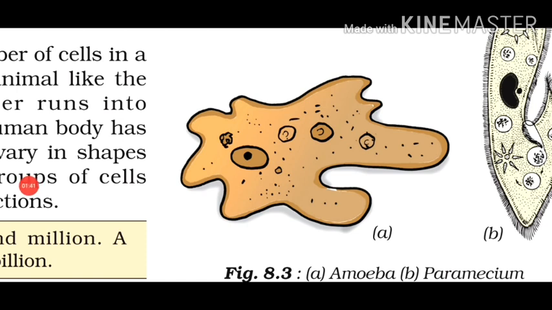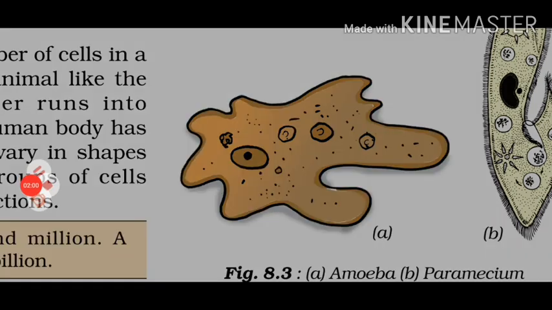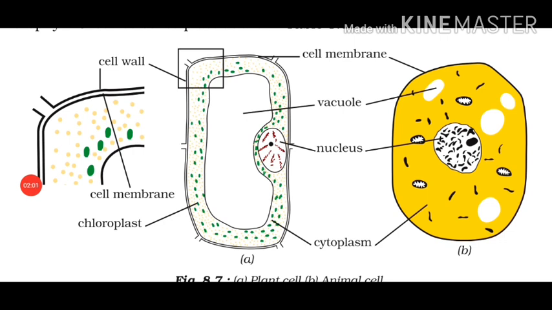Now, all of you would be wondering what advantage amoeba derives by changing its shape. The change in shape is due to the formation of pseudopodia, which facilitates movement and also helps amoeba to capture its food. Now, as we have discussed the shape of the cells, can you guess which part of the cell gives it shape?